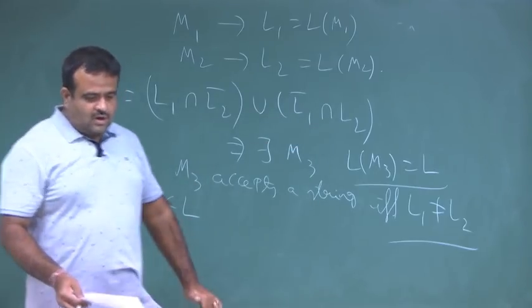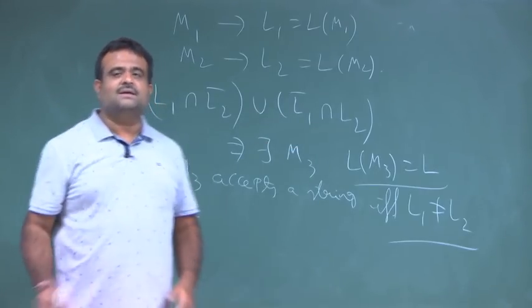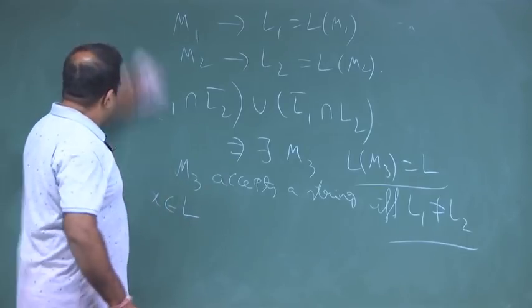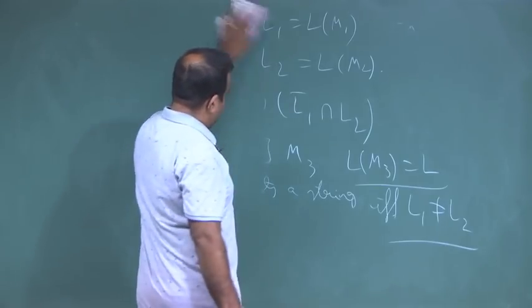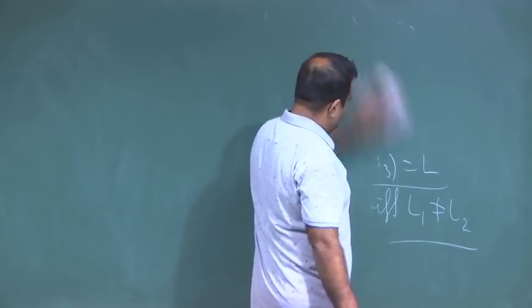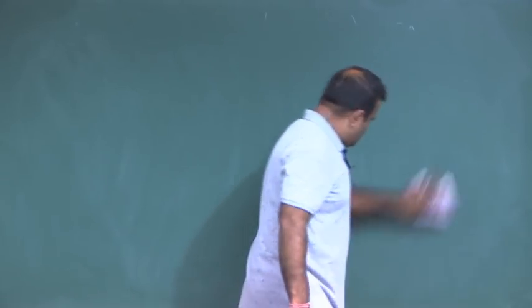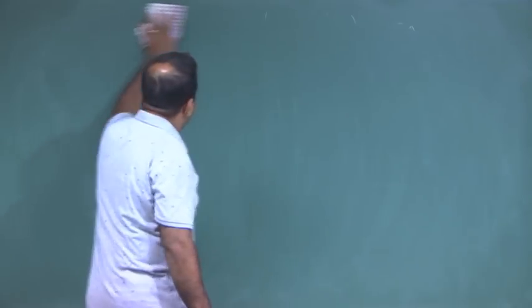So, now we will talk about how we can check whether a regular set is empty, finite, infinite. This we can do using the pumping lemma.